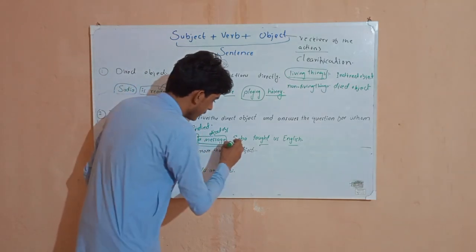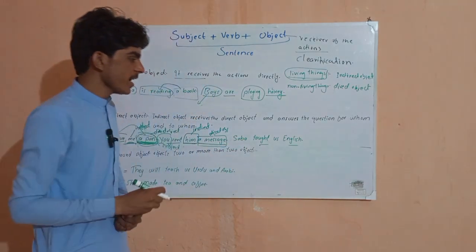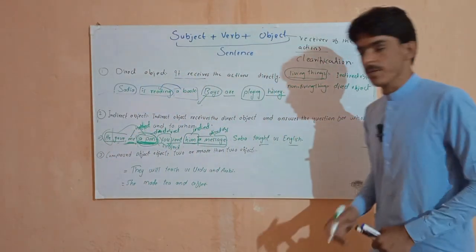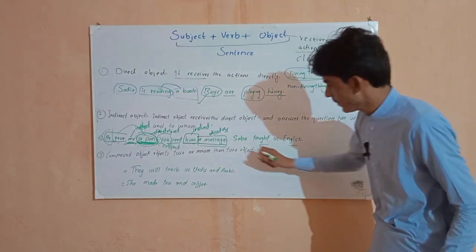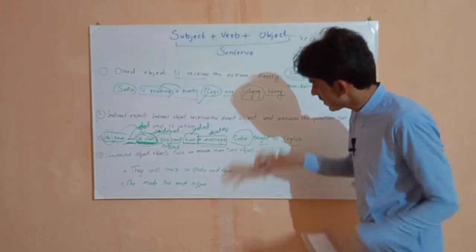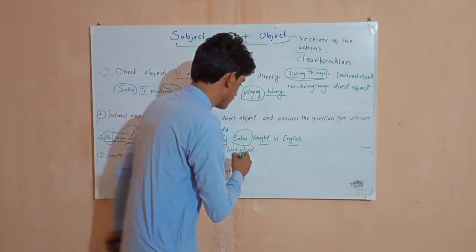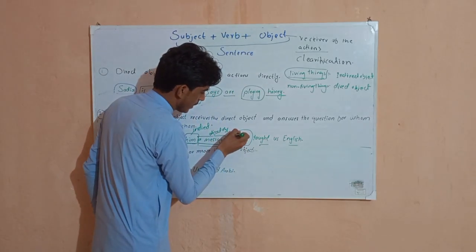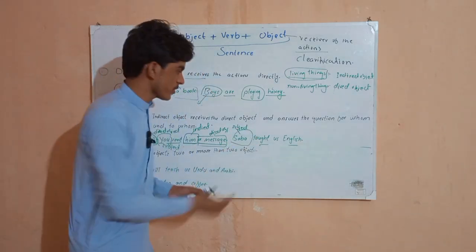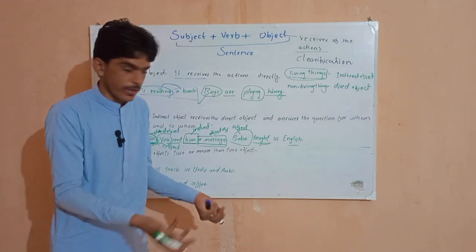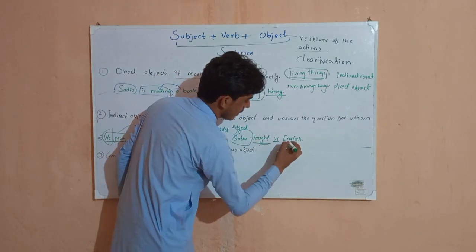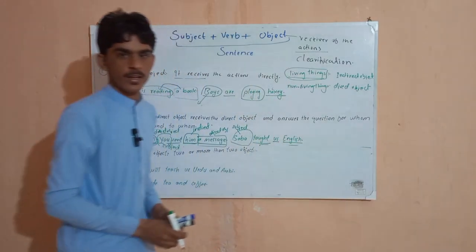Okay, there is another example. We will see here: Sabha taught us English. So here, Sabha taught us what? English. First thing we need to find is Sabha. Sabha did the work, so it is our subject. Taught is our action verb. Now here we have two objects. One is us, the second one is English.